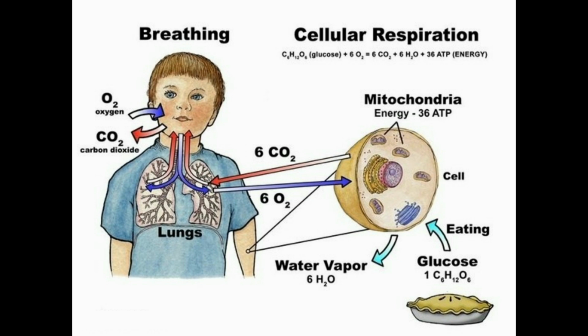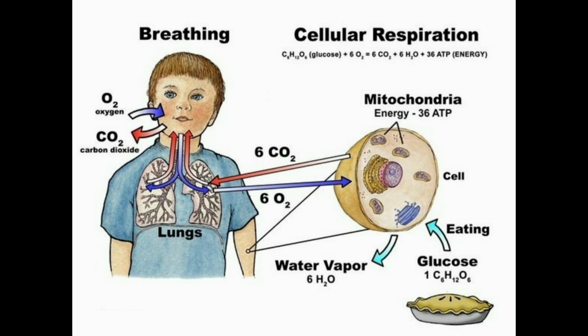In this slide you can see what breathing is. Breathing is the first step in respiration. We are taking air inside and we are giving out carbon dioxide outside. That is known as breathing. After that the air will go to the lungs, and from the lungs through the blood it will reach the different cells. In this picture it is clear.